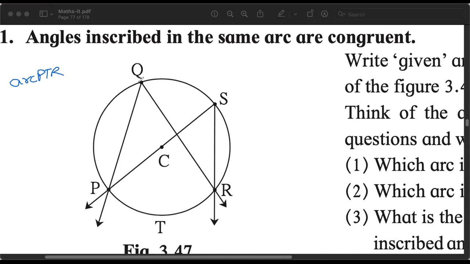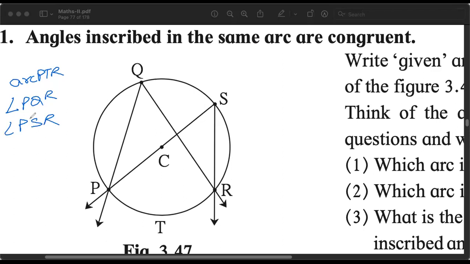And we have 2 points Q and S on the other arc. So PTR is the minor arc. Q and S are points on the major arc. Using Q and S as vertices, we can make angle PQR and angle PSR.